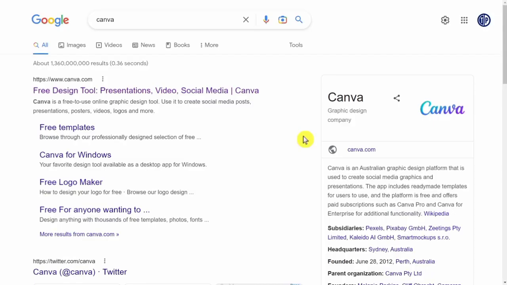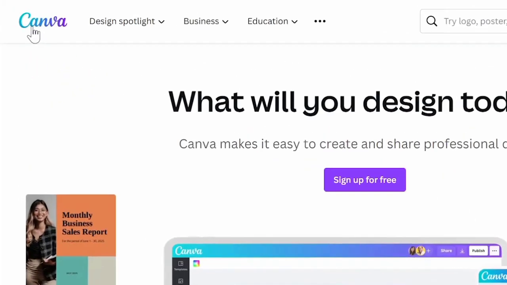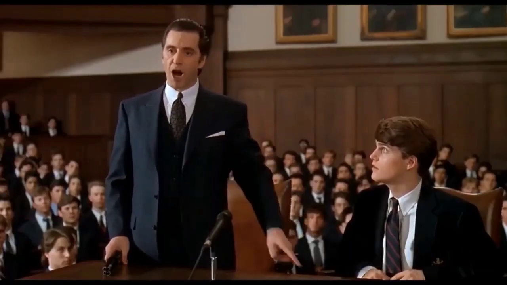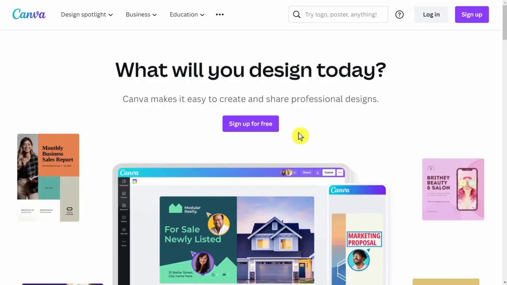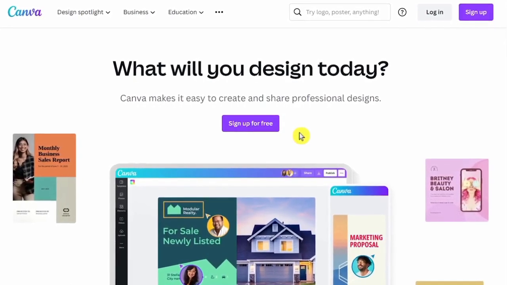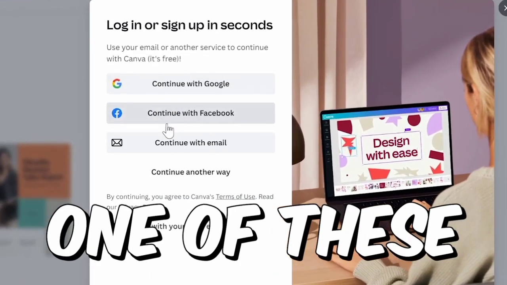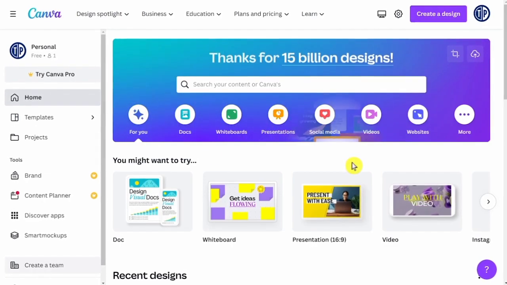So now, you will need to go to this website that is called canva.com. Canva is a design tool, just like Photoshop, but Canva is extremely easy to use and it's also 100% free. So what you want to do first is just create an account if you don't have one already. Just click sign up and then you can use one of these to create your account. So once you do that, this is how your account will look like.